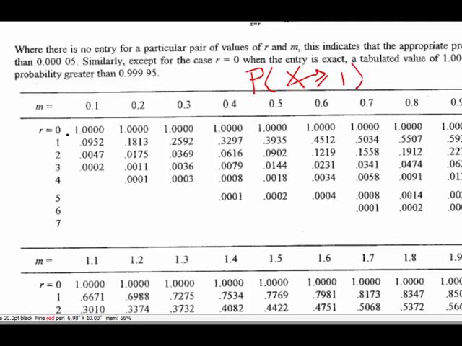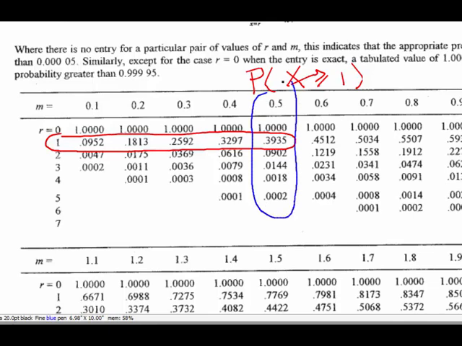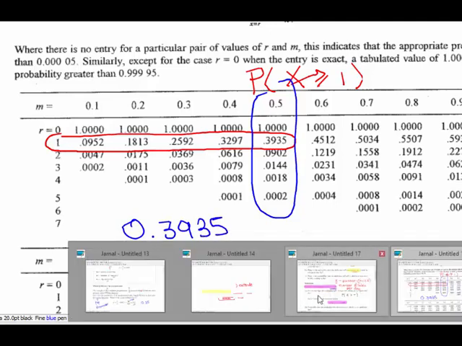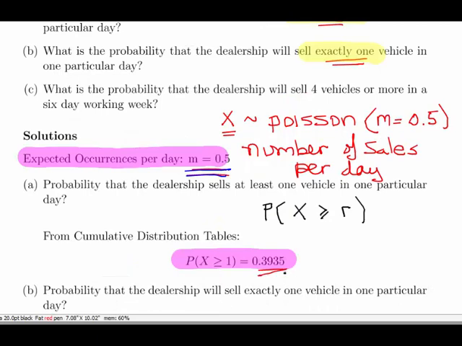Okay, so here we have r is equal to 1. And this is the column we're looking at. So the answer there is 0.3935. Okay, so that's the answer to the first one. Let's go back to our, yeah, that's it there. That's the probability of that. That's the answer to the first one. So that's actually all we need.